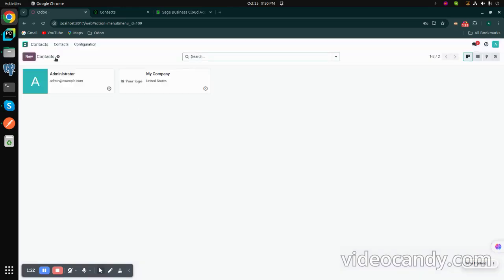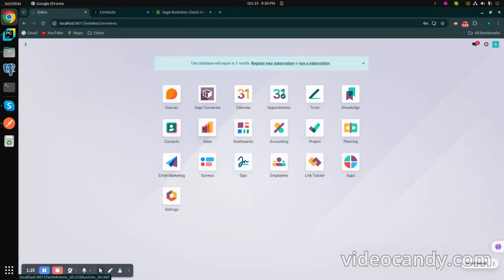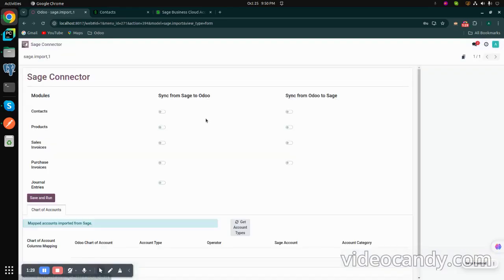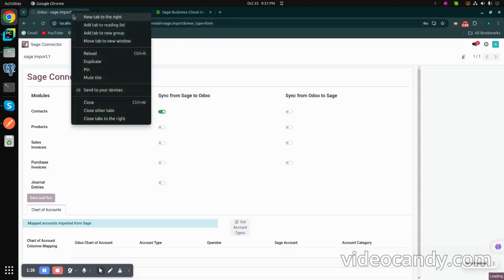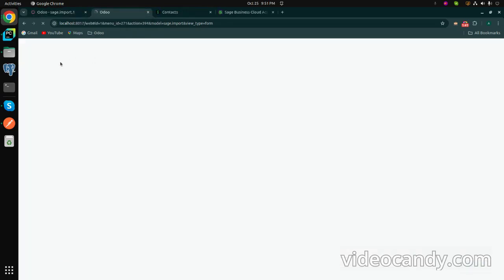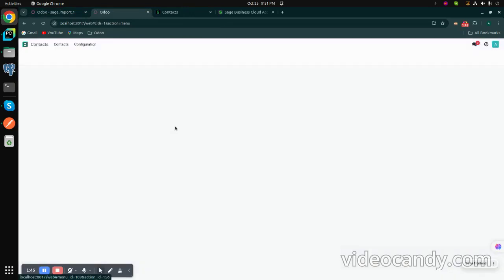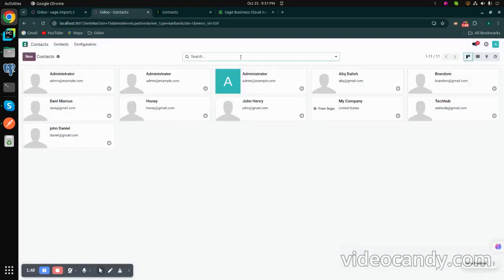Now I have nothing in the whole module. First of all, I will go to the Sage connector and import the contacts. Now I'm just going to duplicate the tab and see if the contacts are coming or not. Yes, my contacts and suppliers are coming.